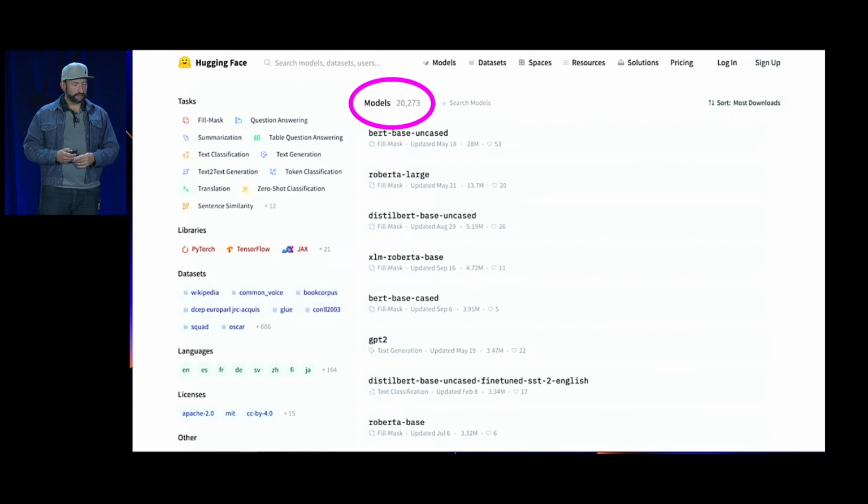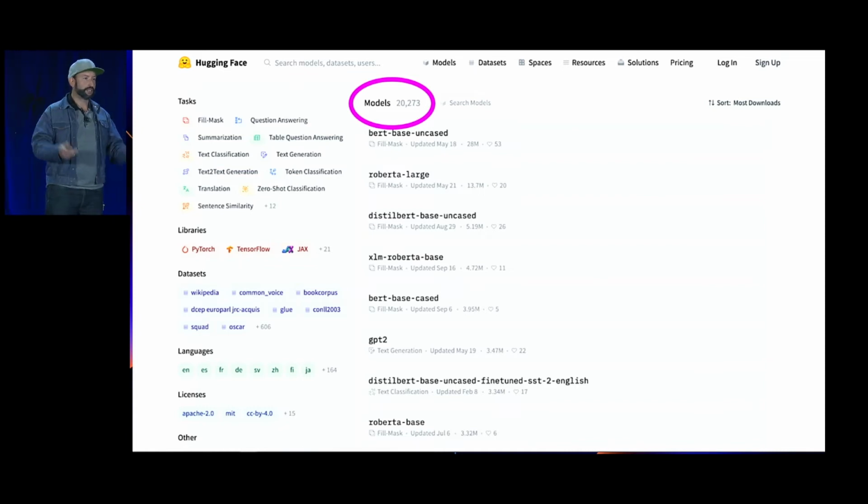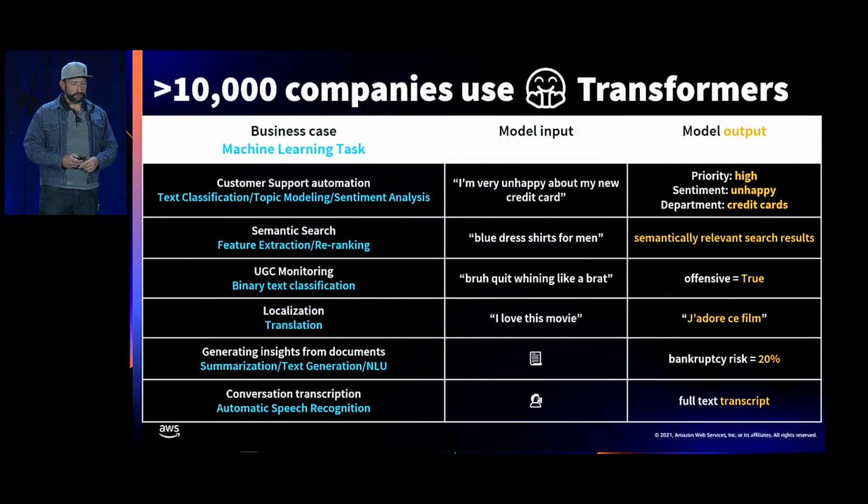All right, so what does it mean in practice? Well, this is the Model Hub homepage. So you can see we have over 20,000 models available. You can easily filter them by the task, whether it's text generation, summarization, translation, transcribing speech, detecting objects in images, in videos. You can very easily narrow it down to the language, the framework, the library, the task that you are targeting. And what do people do with it?